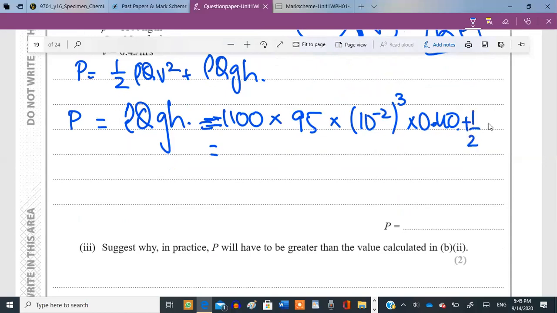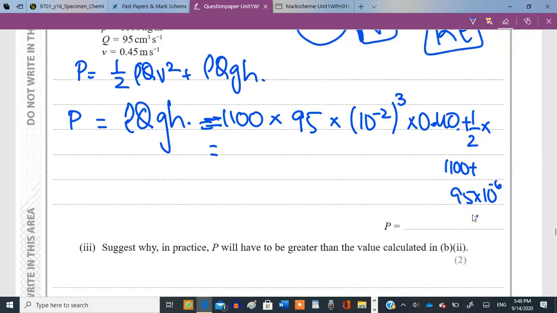So it's going to be half times the rho of the blood, which is 1100, times Q, which is again 95 raised to the power of -6, multiplied by velocity squared. Velocity given to us is 0.45 squared. Can you add this factor as well to your answer and give me the final answer then?